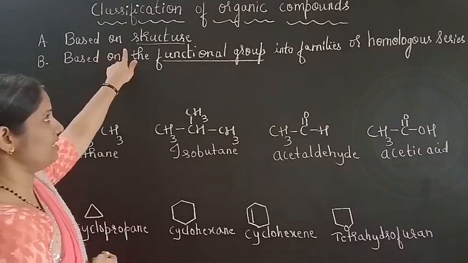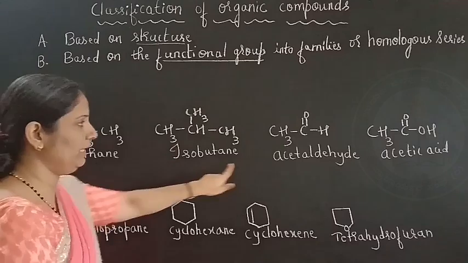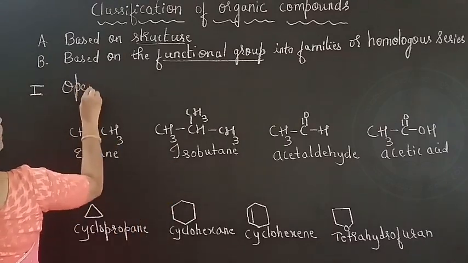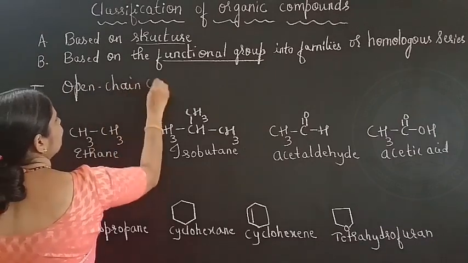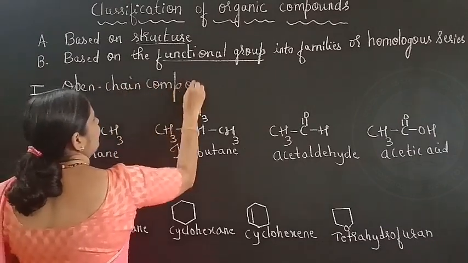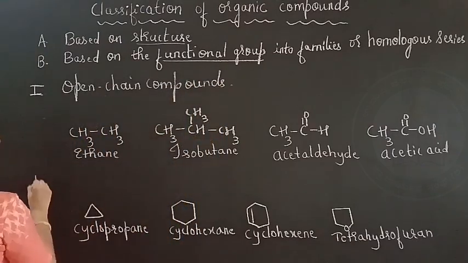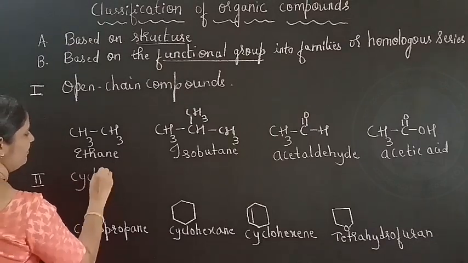Based on the structure, organic compounds are classified into open chain compounds and cyclic compounds.